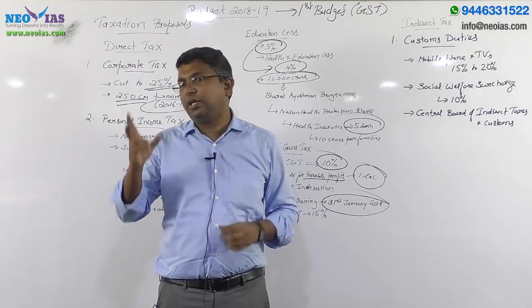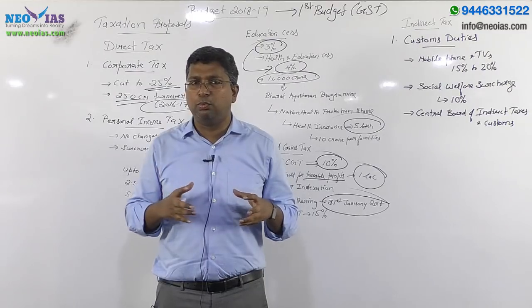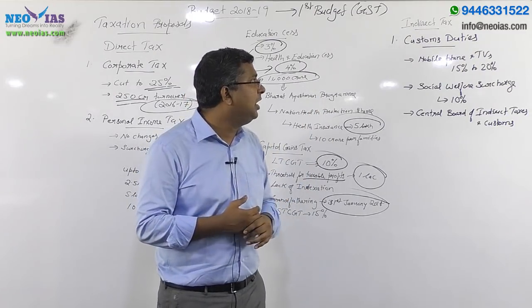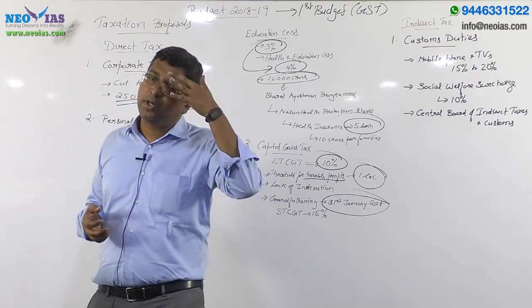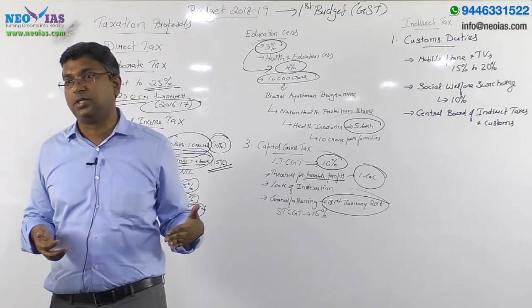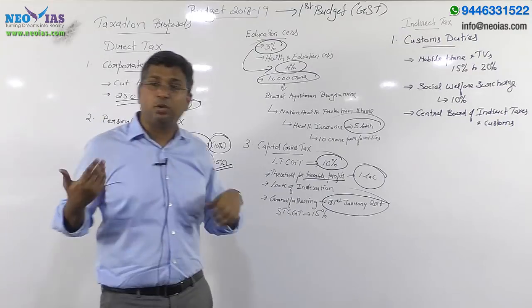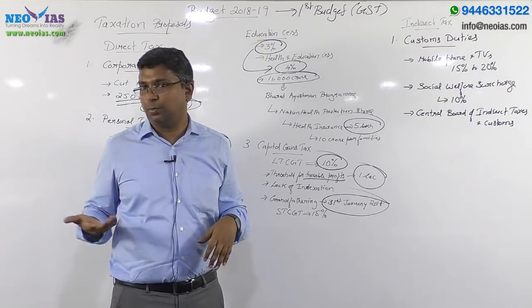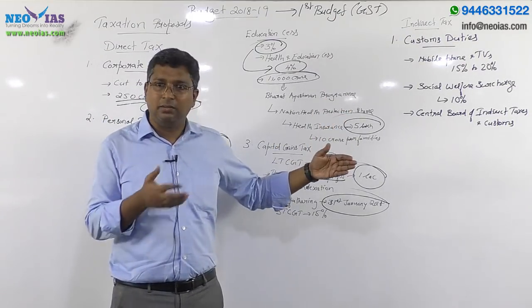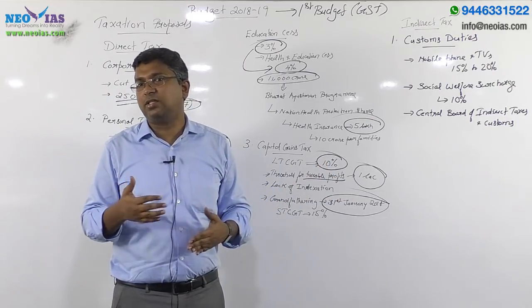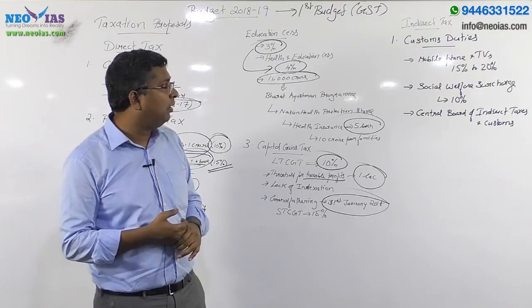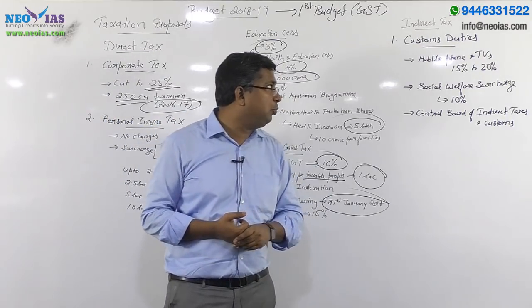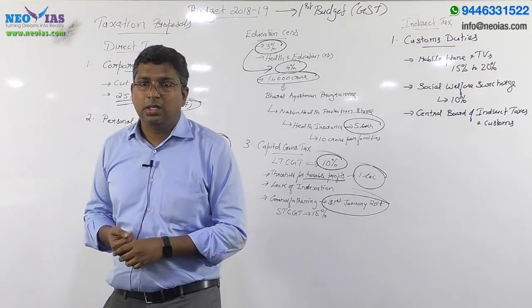One important thing regarding the customs duty is that for the most commonly used products like mobile phones and TVs, the customs duty has been increased from 15% to 20%. There are other components also, but they are not that important from your examination point of view. So just have an idea, this year the government has increased the customs duty on many products, mainly mobile phones.